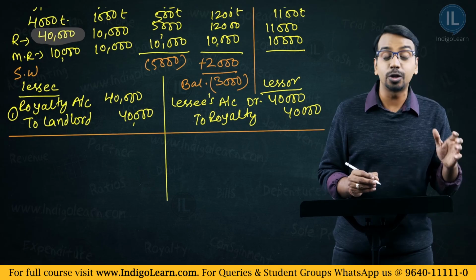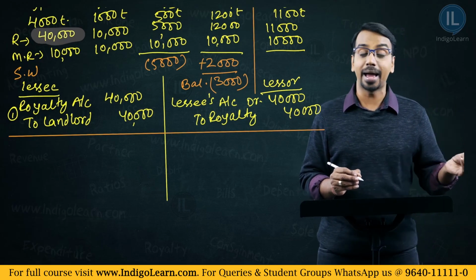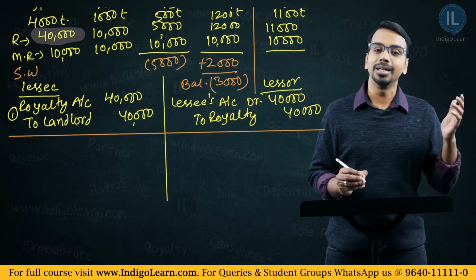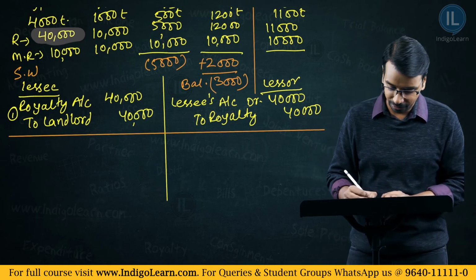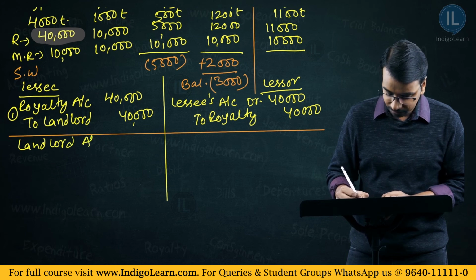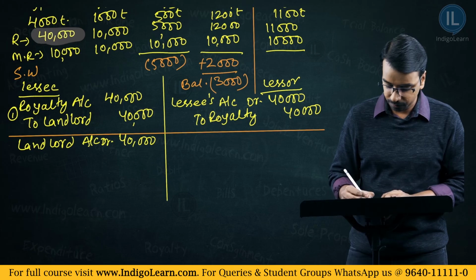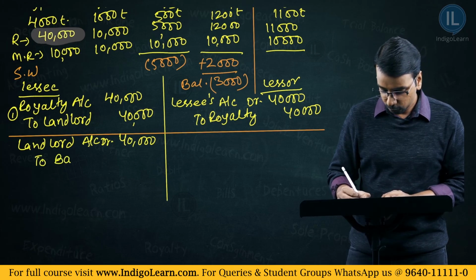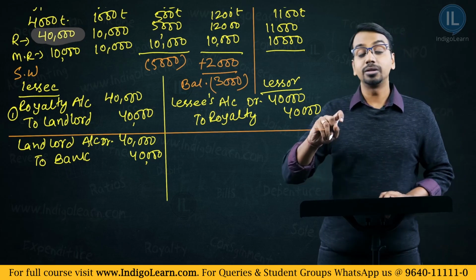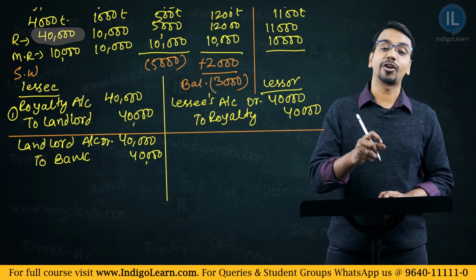And you will credit which account? You are paying it through maybe bank or cash. Depending on that, you will credit either bank account or the cash account. So, the entry will be landlord account debit 40,000 to bank account 40,000. Now, this is for payment of the royalty.